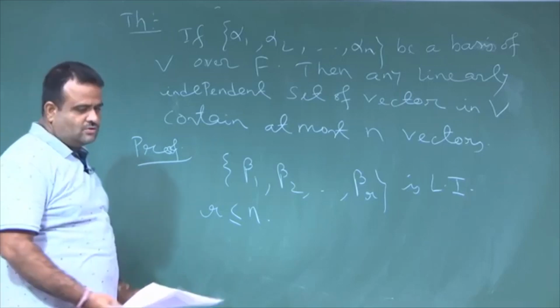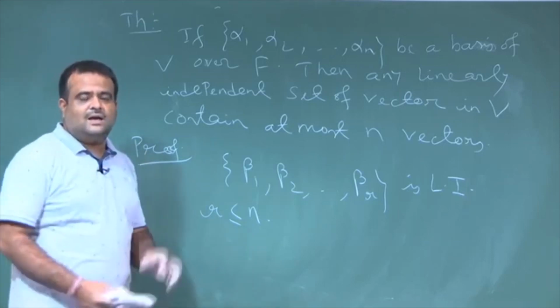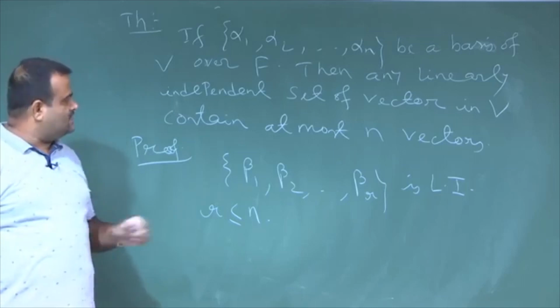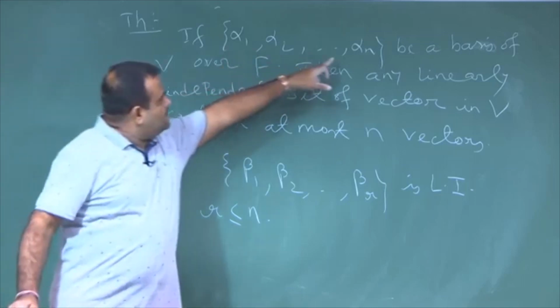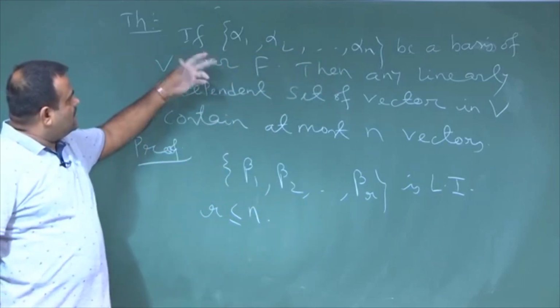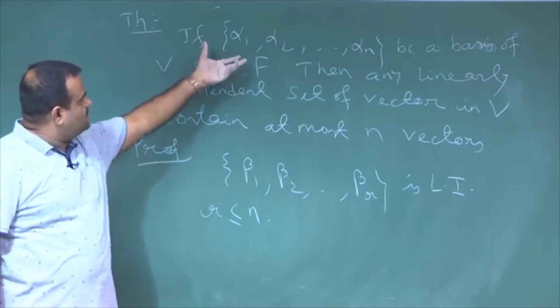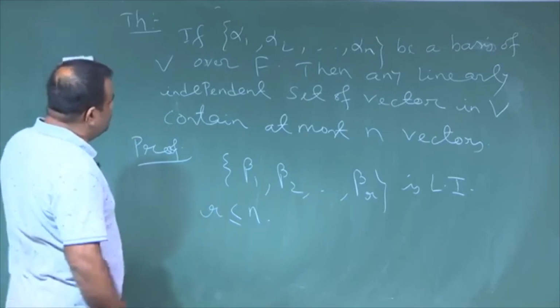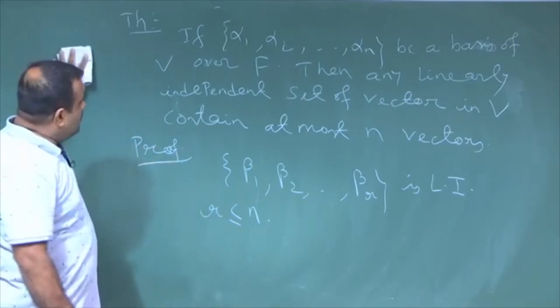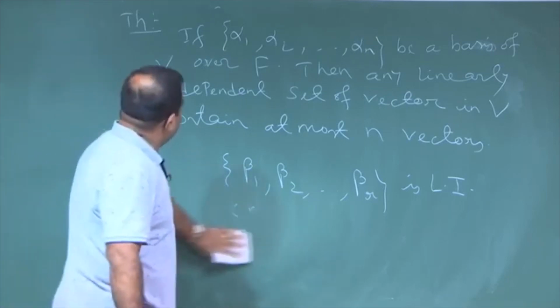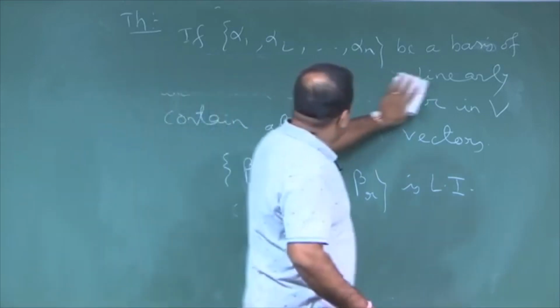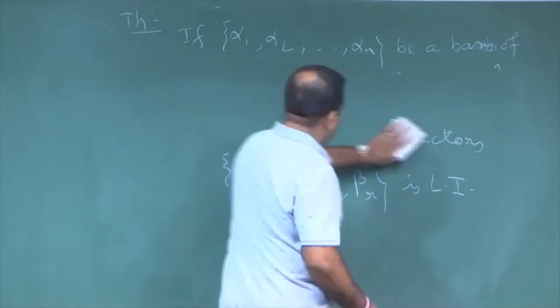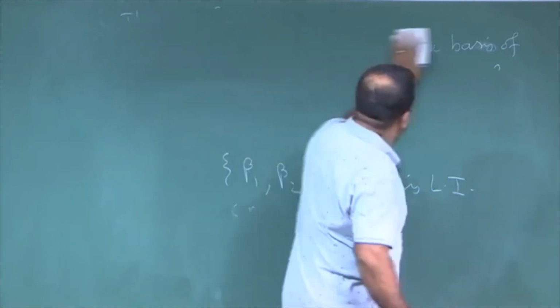So, how to prove that? Any linearly independent set of vectors has at most n vectors if this is a basis. To prove this we will use the replacement theorem. So, how to proceed? This is a basis alpha 1 ... alpha n. This is just a guideline of the proof.